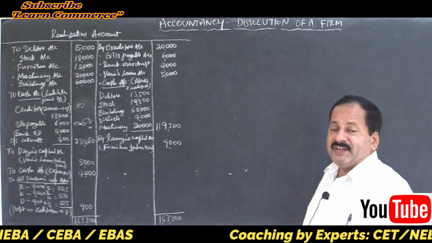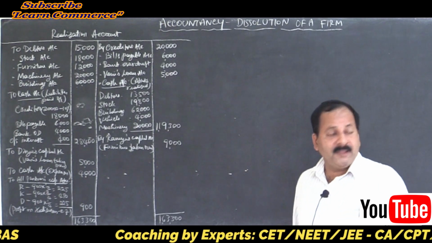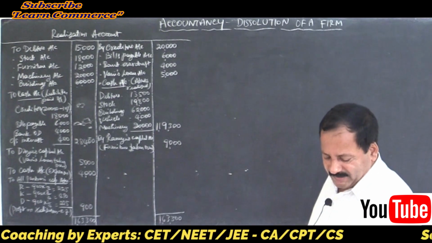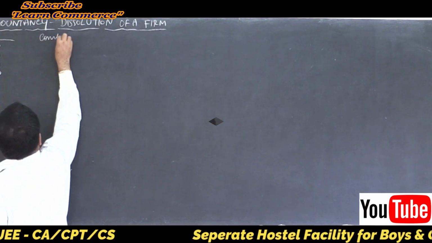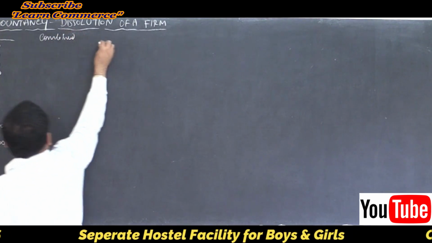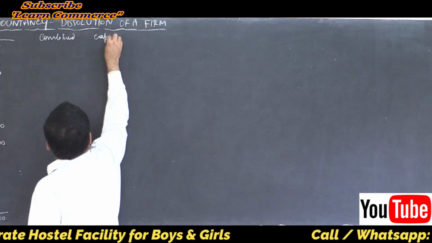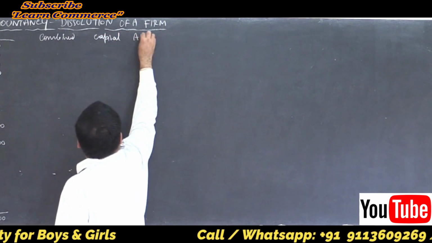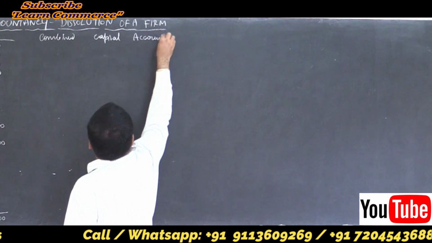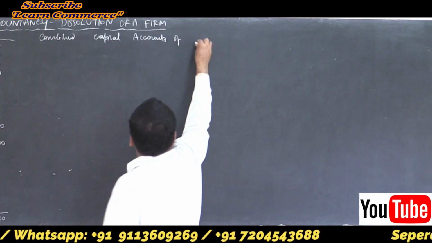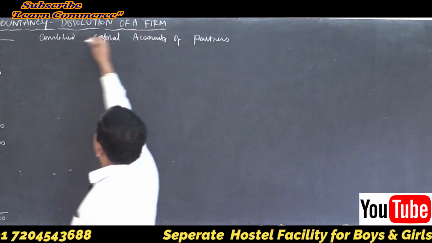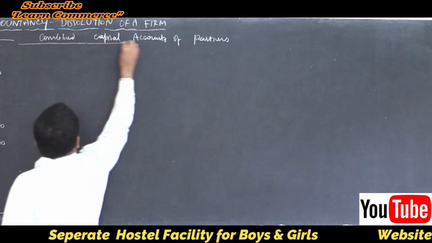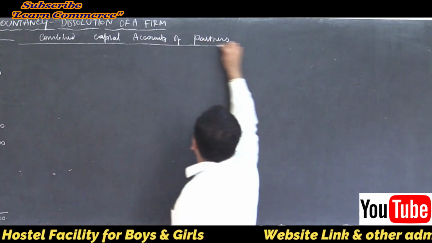Let us move on to the next step, that is capital accounts of partners, right? Combined capital accounts of partners. You have to provide 3 columns each on either side. There are 3 partners.